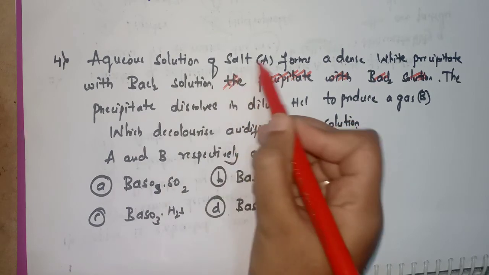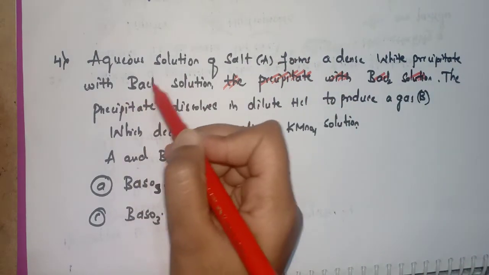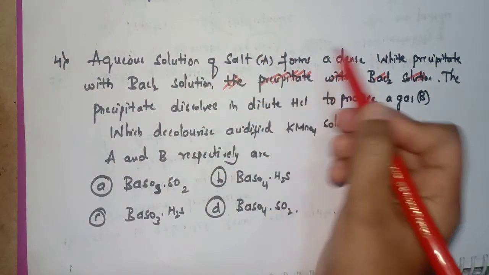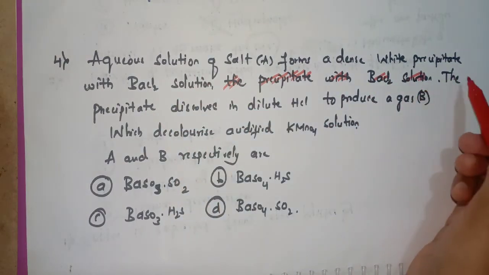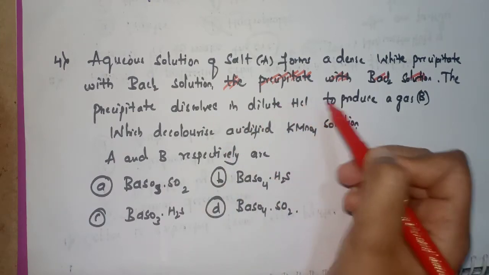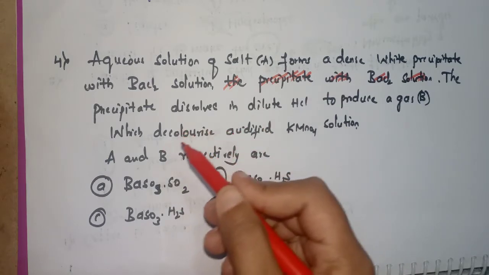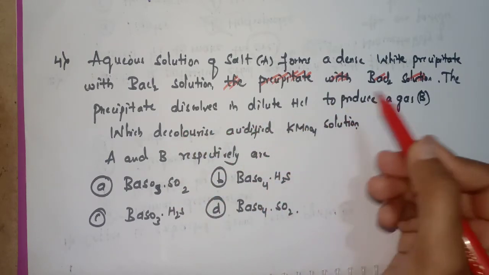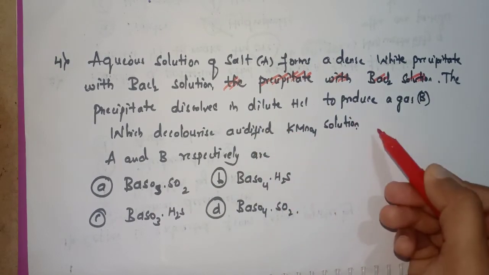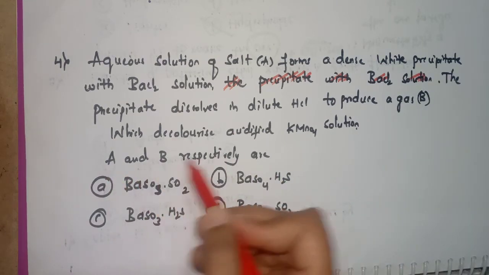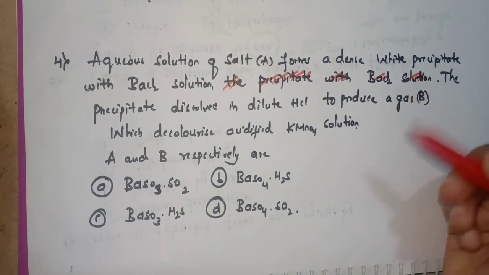Aqueous solution of salt A. The salt A is not given. It forms a dense white precipitate with BaCl2 solution. Here the white precipitate dissolves in dilute HCl to produce a gas B, which decolorizes acidified KMnO4 solution. So what are A and B in this? They are asking. So salt A and gas B, we don't know. We should find it out.